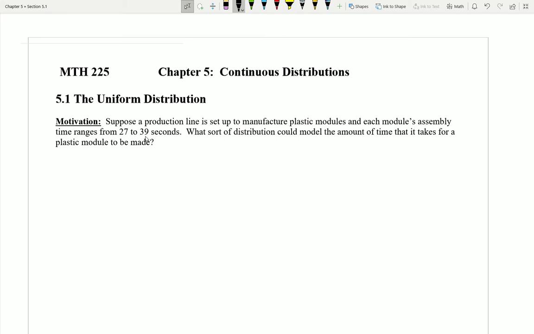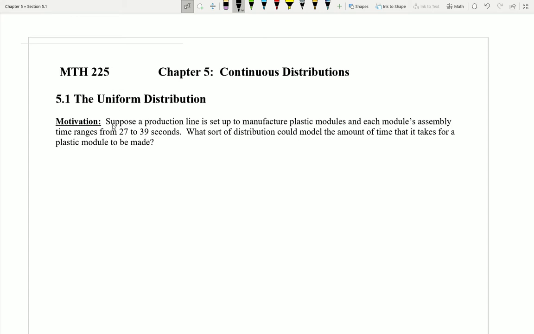So the question is, what sort of distribution could model the amount of time that it takes for the plastic module to be produced? Notice again here we still have a random variable because the time it takes to produce the module can vary. So we have a variable, and it seems to be produced by some sort of chance or some sort of likelihood. Some probability might determine how likely it is that it's going to land at any given time within that range.